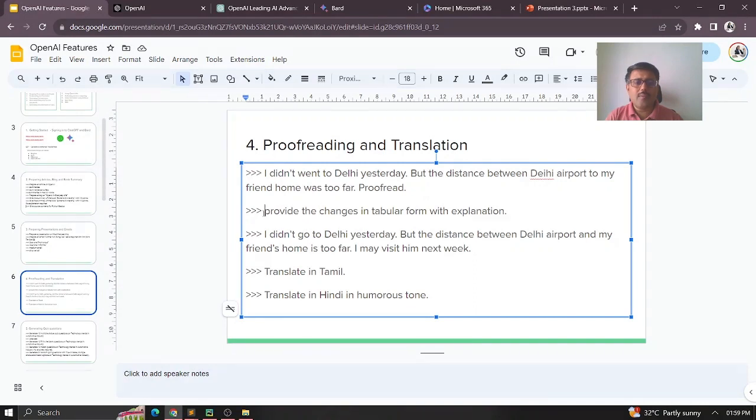I just wanted it to provide the changes in tabular form with explanation. I'm asking it here. And I just add one more text to it also. Let me copy this.